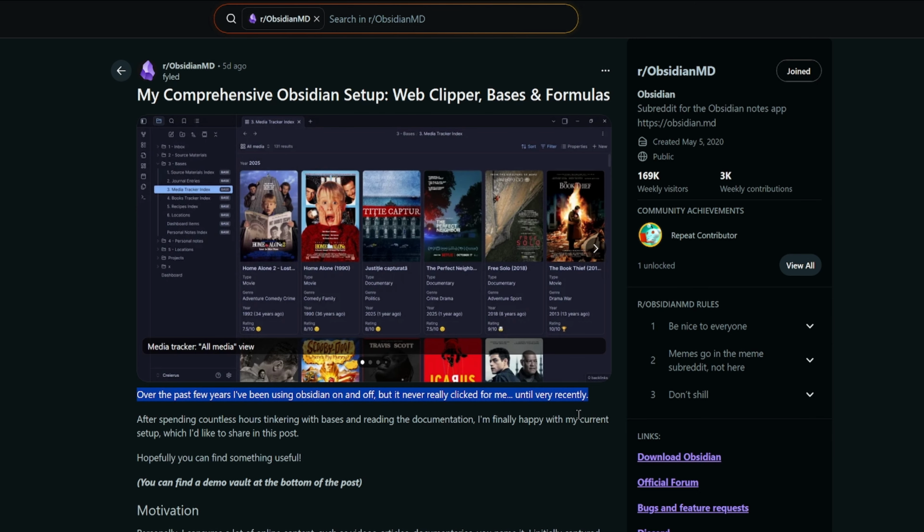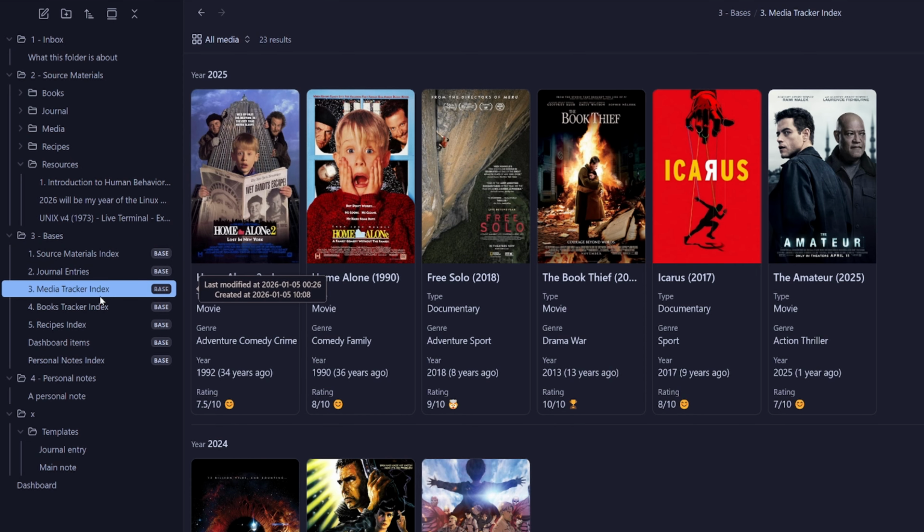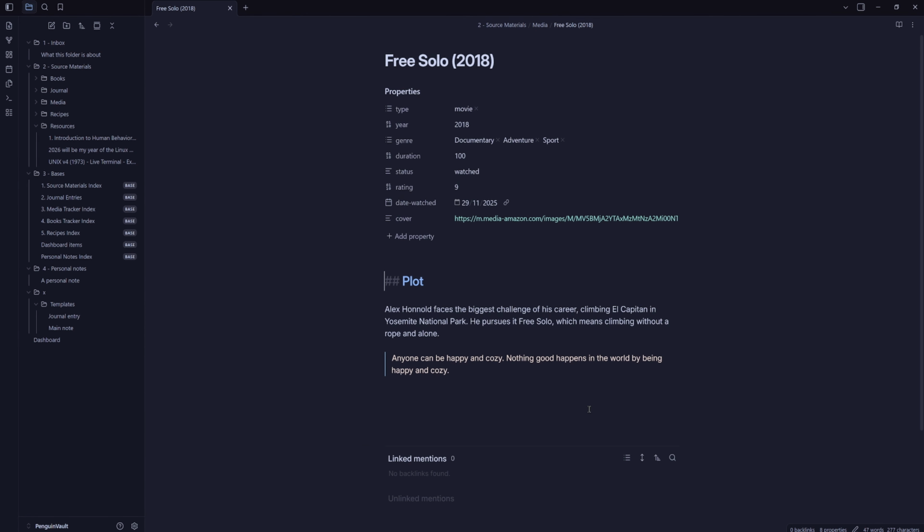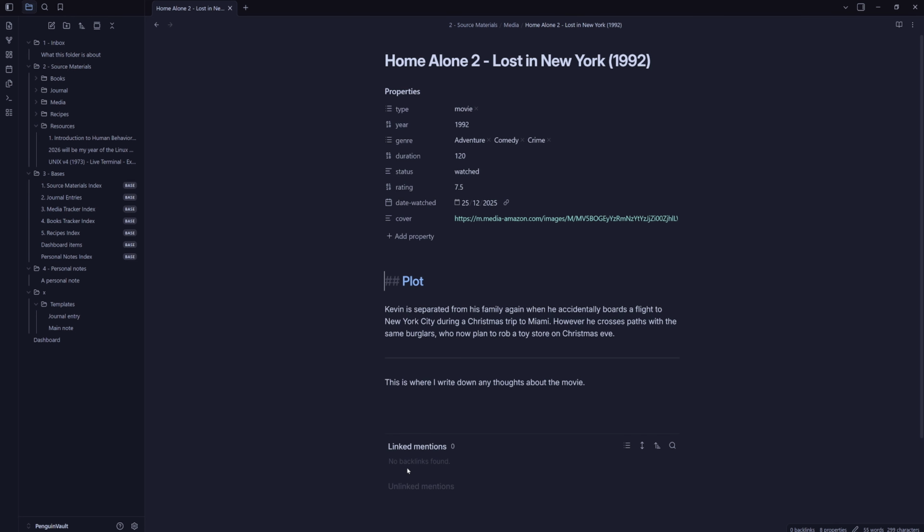So that's what I did because I don't have much energy today. So I'm just exploring what other people are doing. So if we open the vault, we can see he's just got some bases under a folder called 3 bases. We've got one for media tracking. So he's customized the ratings here with some emojis. And then if we click in, it just goes in as normal. It's got some link mentions down the bottom, which can be handy.